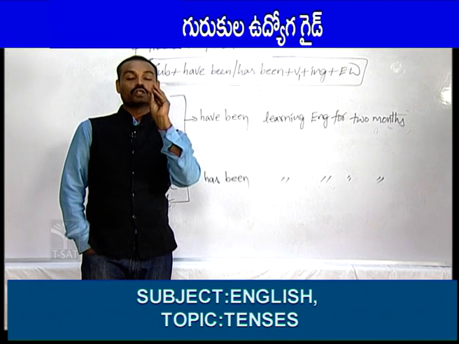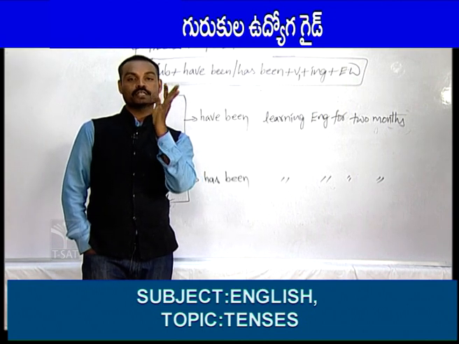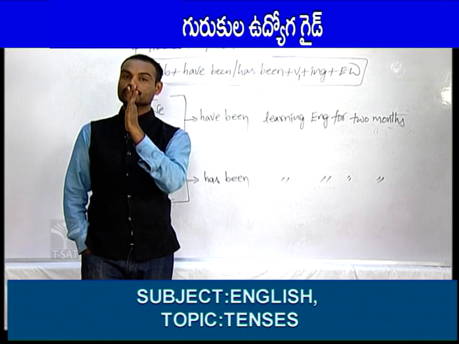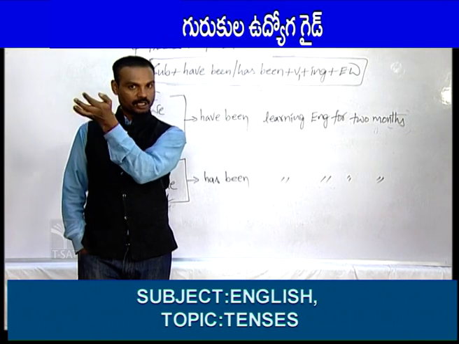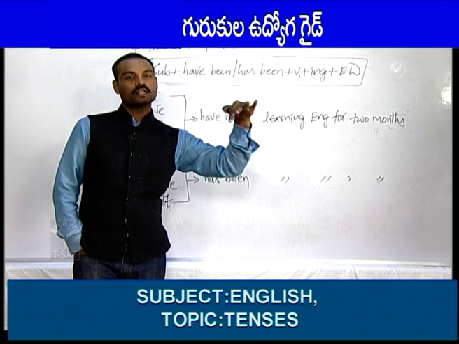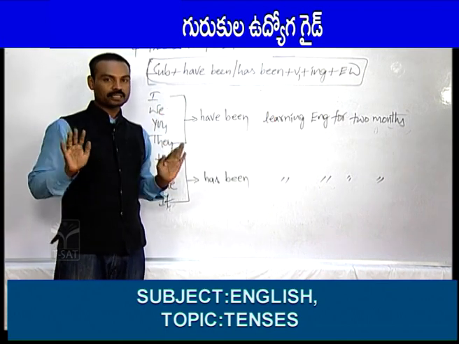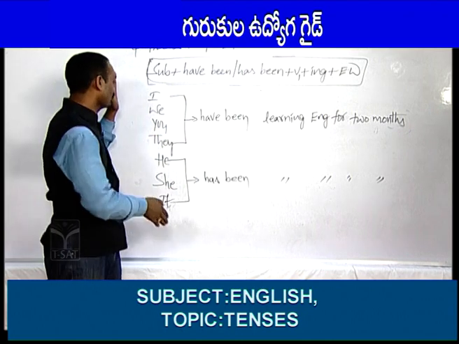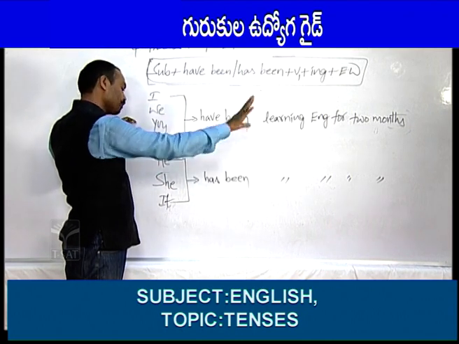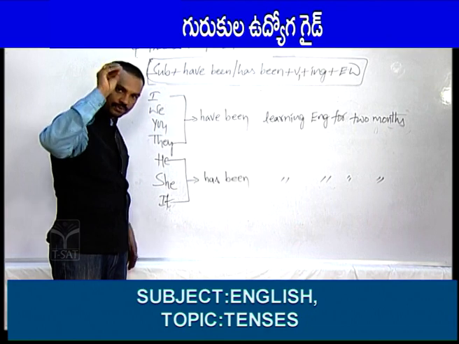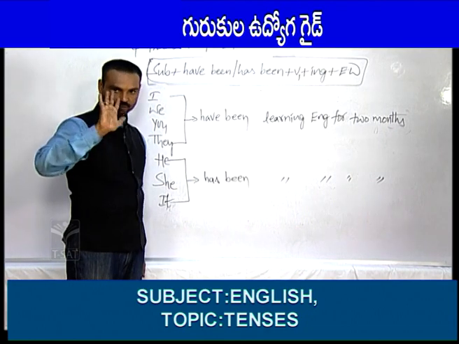So, friends, to mention a point of time, since should be used. To mention a period of time, for should be used. This is the process of writing sentences in present perfect continuous tense. After I, we, you, they, we should use have been. After he, she, it, we should use has been. I am telling you, don't forget it.